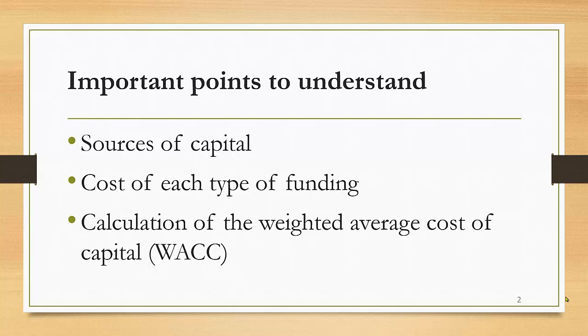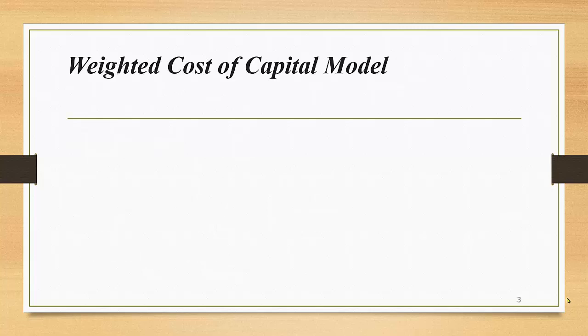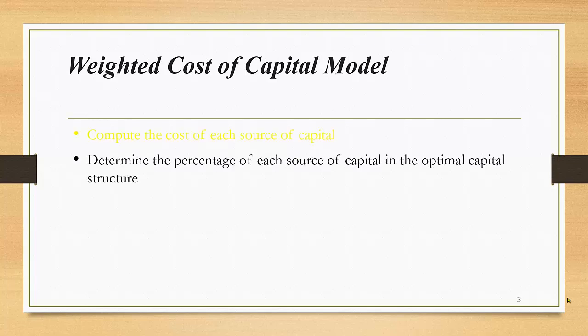So let's understand weighted average cost of capital. When we talk about the weighted cost of capital model, first we need to compute the cost of each source of capital. We need to determine the percentage of each source of capital in the optimal capital structure. As I said in my previous slide, we need to calculate the weightage of each individual capital provider.